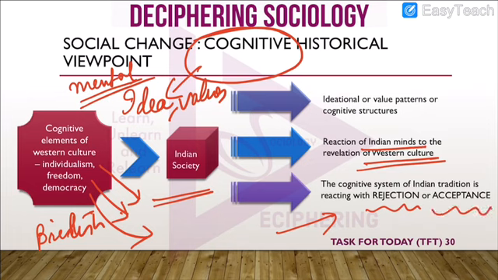Some values were accepted and some values were rejected, and that is why this social change was a change in the cognitive structure, in the mental structure, or in the values, in the ideals. These were the changes which happened in India because of the West.